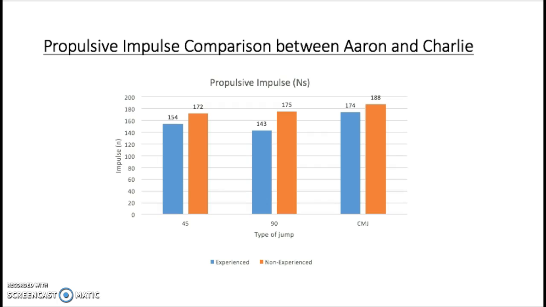Charlie jumped higher on the 45 and 90-degree jumps, and this could have been because Aaron held an isometric contraction for a long period of time before he jumped, because the angle took a long time to measure, and this might have affected the results. Also, Charlie didn't stay at 90 or 45 degrees, so he would have had an advantage.